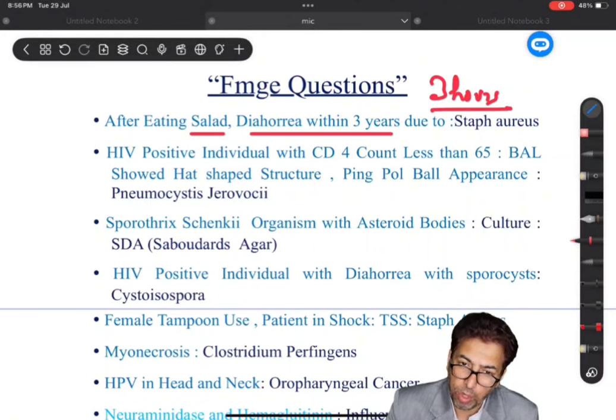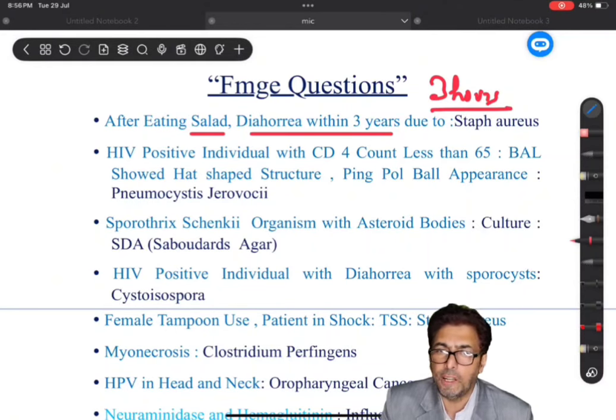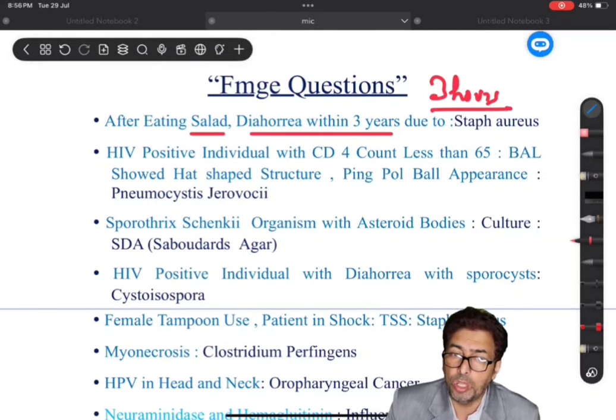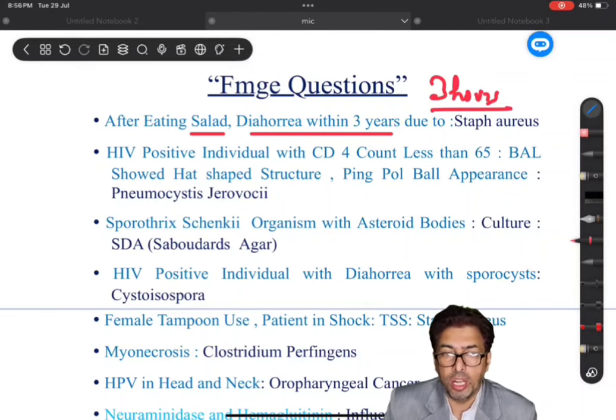So the type of food which is taken is very important, and whether the diarrhea occurs over a long period of time.